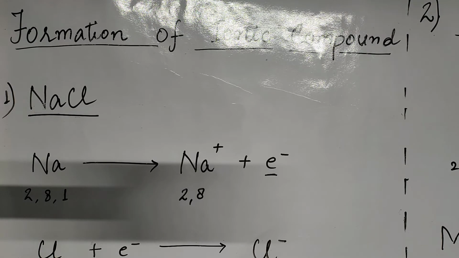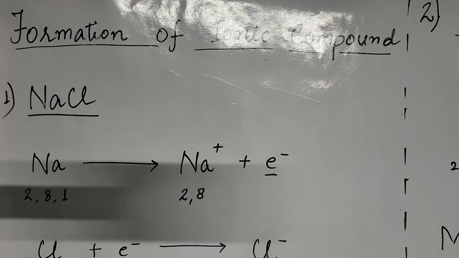For helium it is said to be doublet, and hydrogen also, if it is getting stable, attains doublet only, as both these atoms have only one shell, and the capacity of the first shell is to hold only 2 electrons. These are the basic concepts which we discussed last year, when you were in 9th standard. So today we are going to understand the formation of ionic compounds.